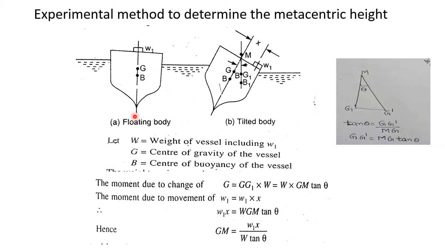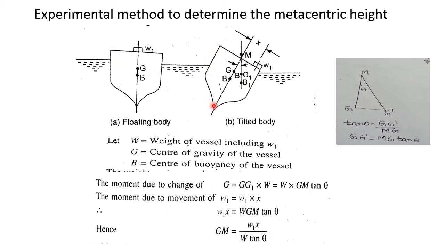Here the weight W1 is moved across the vessel towards the right through a distance x. You can see that W1 is moved across the vessel towards the right through a distance x. When W1 has moved towards the right, the vessel itself is tilted.